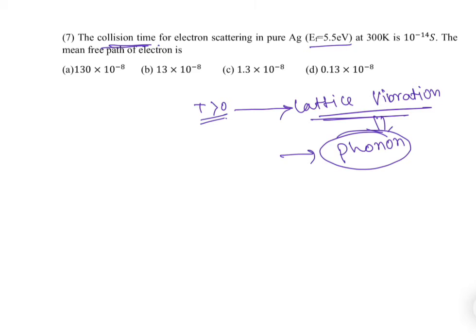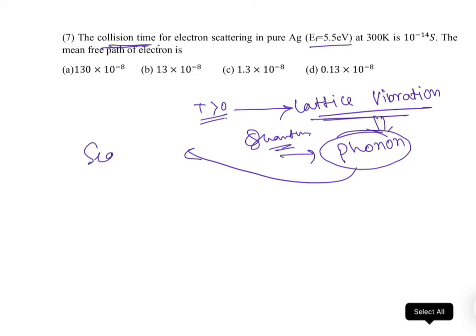Quantum of lattice vibration is called phonon. So this phonon will scatter electrons. Okay. So that's why roughly we can say at lower temperature resistance varies as T cube, where T is temperature. Resistance increases with temperature, as more scattering happens.